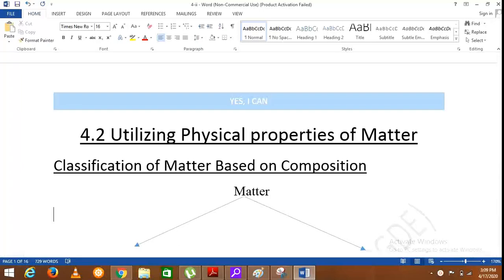Hello, dear students. I think you can remember we discussed the physical properties of matter as the first part of the fourth unit. Today we are going to discuss utilizing physical properties of matter. That means we are going to discuss the usage or the applications of different physical properties of matter that we have learned.